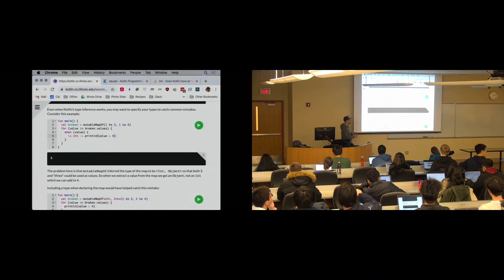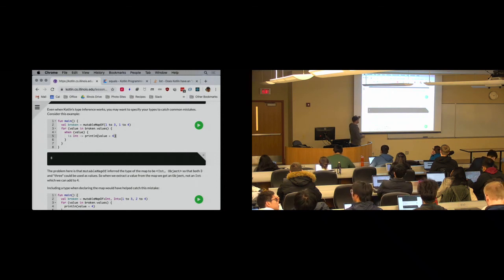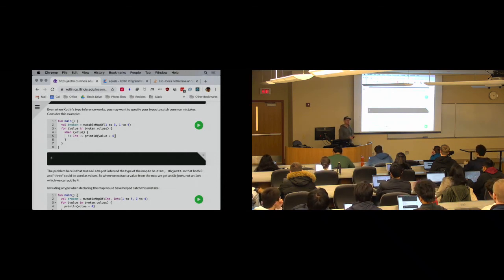Contrast that with the object o is equal to null, print o.hashCode. That's where javac is. And again, error message you can quibble with. It might take you a little time to figure out what's going on, why you're getting this problem, but it is pretty cool that it's able to do that. All right, any other questions?